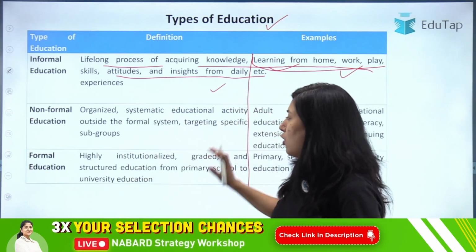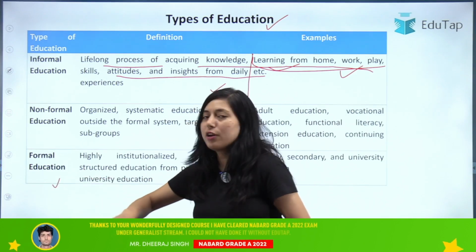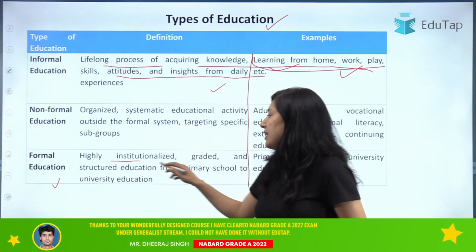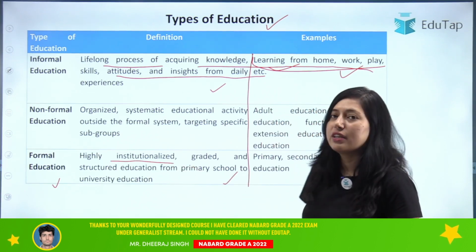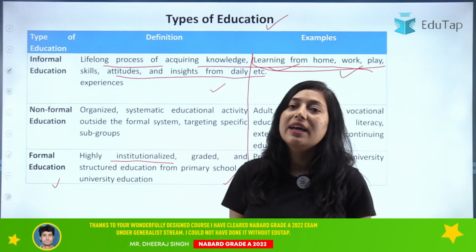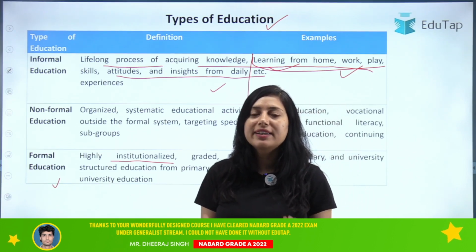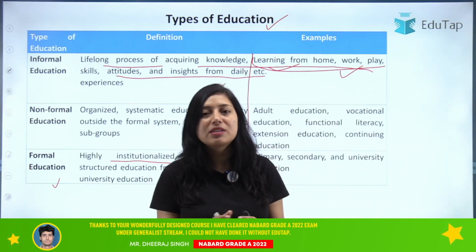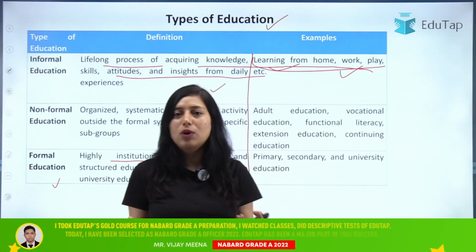Now next is our formal education. First, let me tell you about the formal education. Basically, these formal educations are done in high institutes, in schools, in institute, in research institute, in any university, the type of education that is imparted, that is known as your formal education. Clear? So it is very simple because we all have gone to the schools, so we know about it, right?